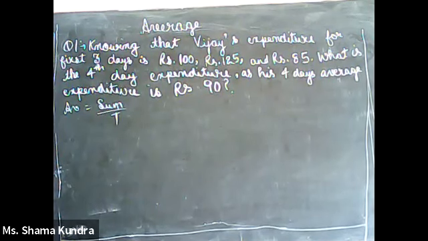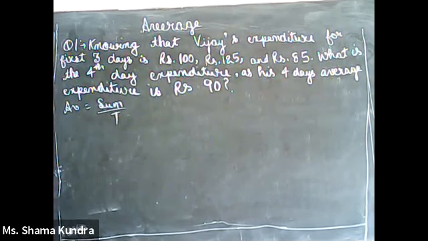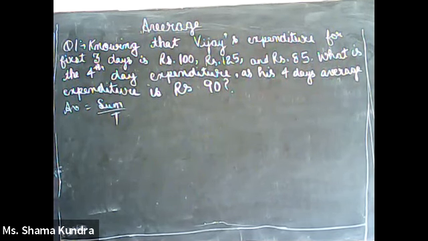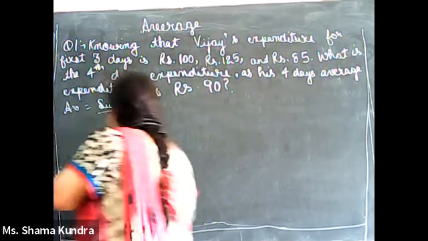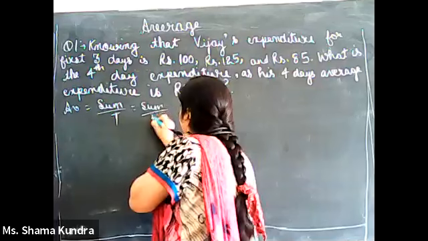Here they have given the 4 days average and the first 3 days' expenditure, and we have to find the fourth day expenditure. So total number of days is 4. It is given to us. So average would be sum upon 4.